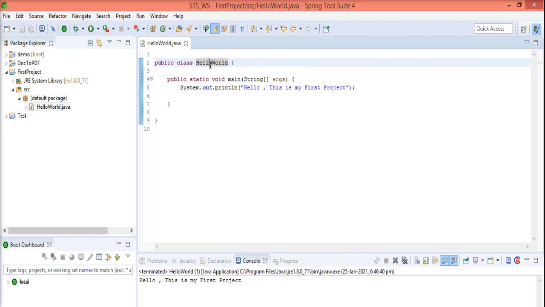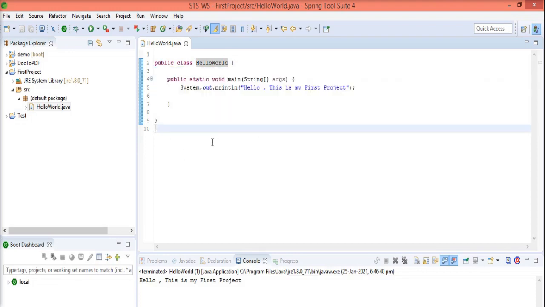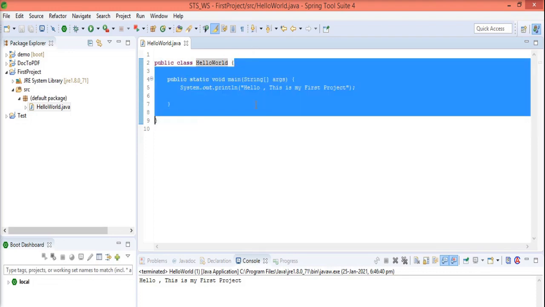After that, HelloWorld is the name of the class. Okay, after that one curly brace starts. So in this IDE you can see that whenever I go to a curly brace, the matching curly brace is highlighted. It means that the scope of this class starts from here to here. Okay, you can see whenever I double click on this, the scope is shown to you.